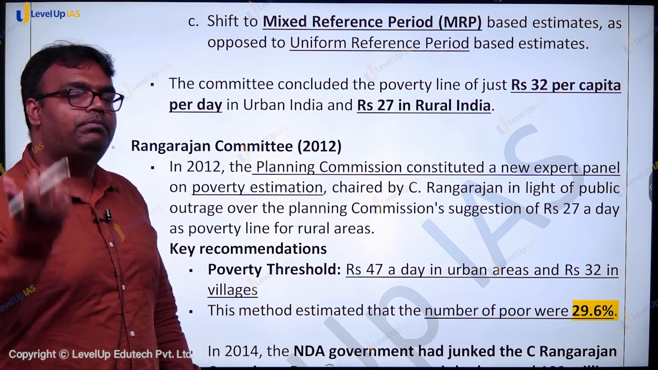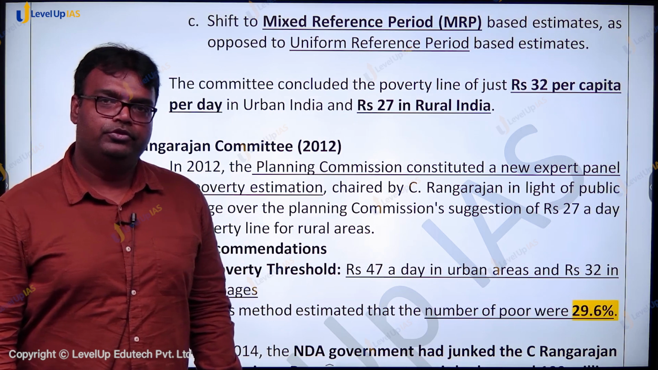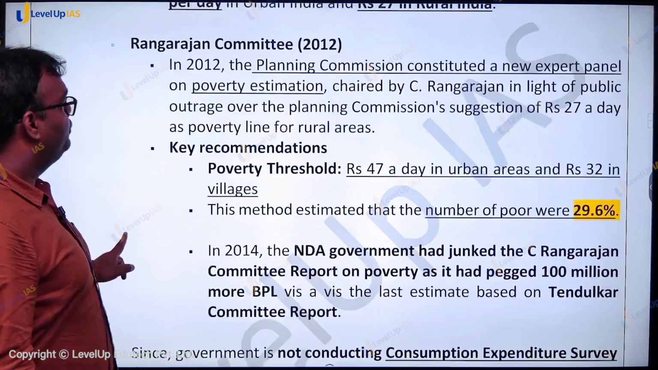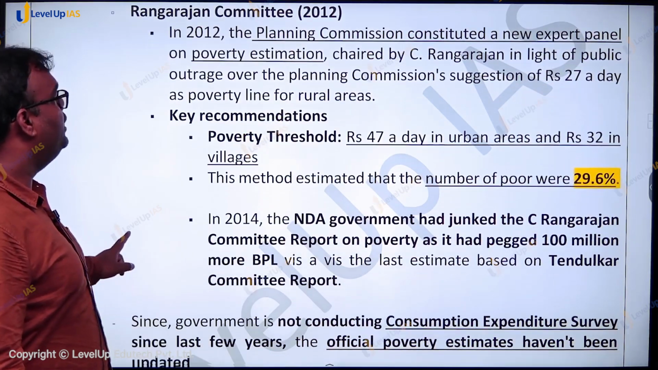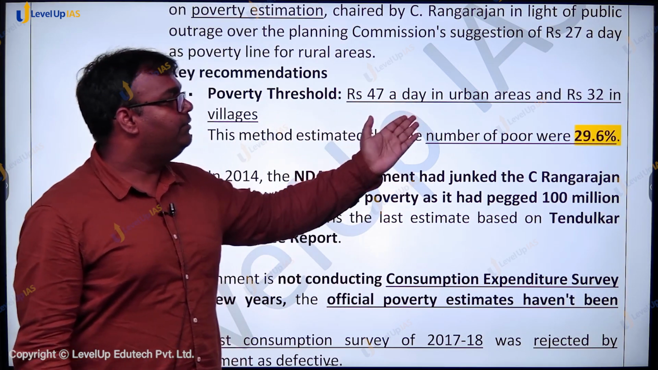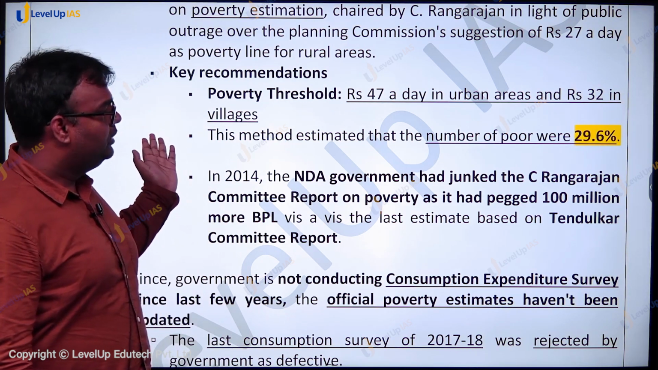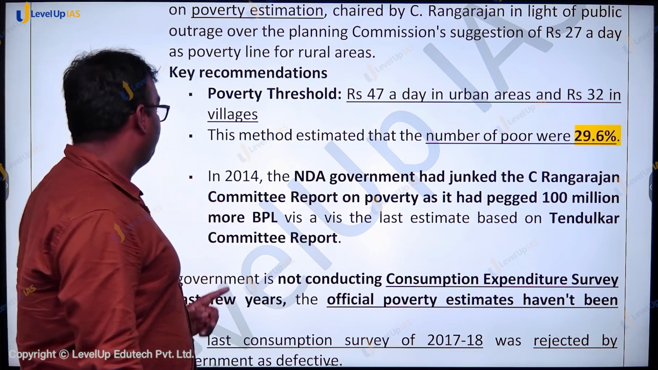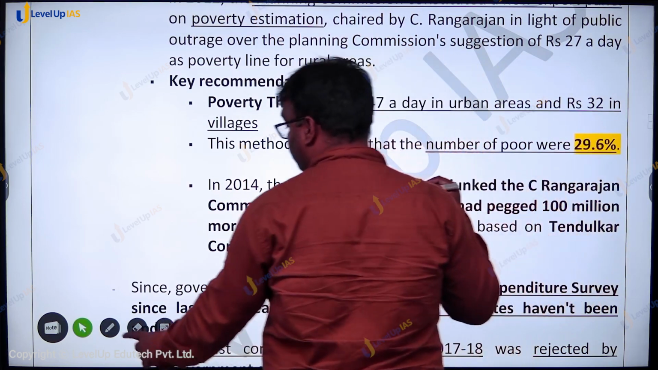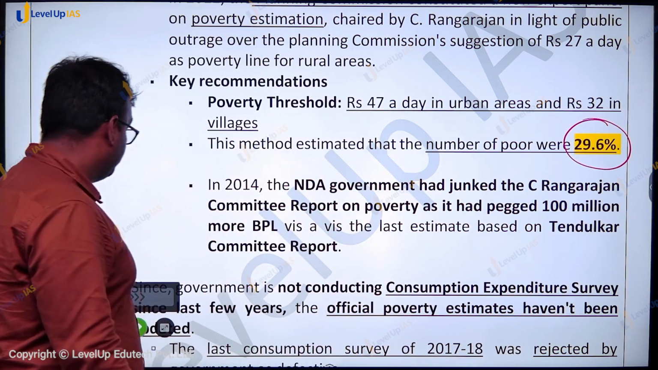Everyone was asking whether the Planning Commission's vice chairperson himself can survive on 32 rupees in urban area per day. So the government formed another committee called Rangarajan Committee for poverty estimation, and this Rangarajan Committee gave a poverty threshold of rupees 47 a day in urban areas and rupees 32 a day in villages. They said that as per this method, the number of poor in India was 29%. As per this estimation, around 30% of India's population was living under